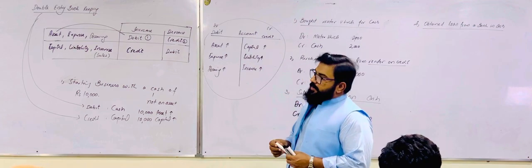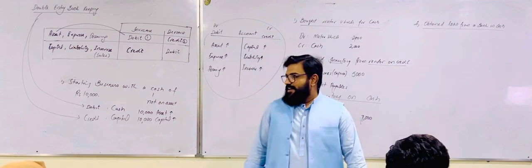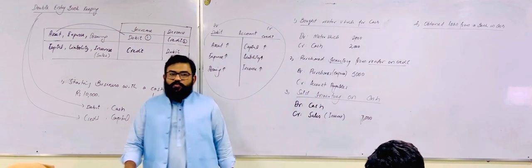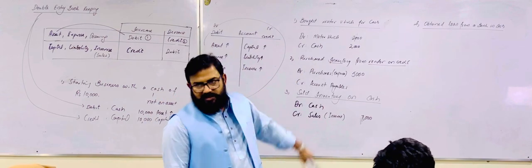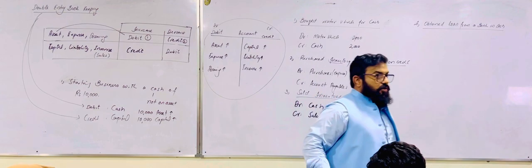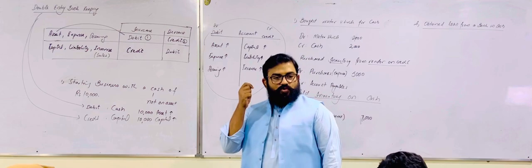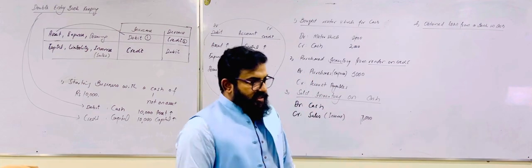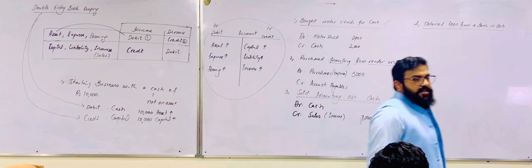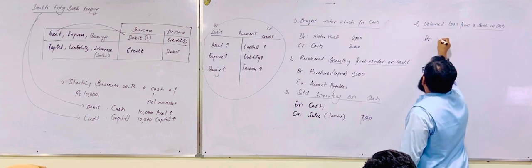Okay. What account will be debited? Assets account. Which asset account is involved in this transaction? Cash. You are having a loan from the bank. Before the loan, you have nothing in your pocket. Now you have obtained the loan, they have given you cash. And if there is an increase in cash, it is an increase in asset, and the nature of asset is debit. If there is an increase in asset, it will be debited. Now we will debit the cash.